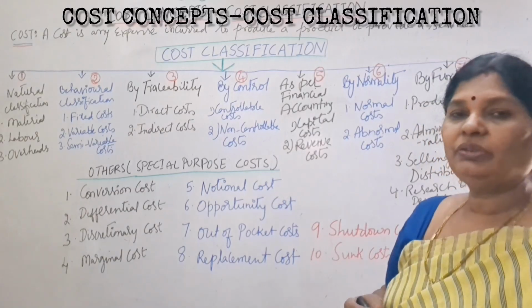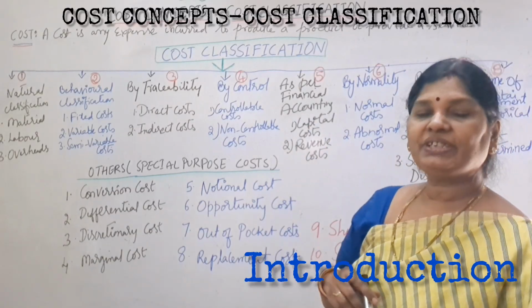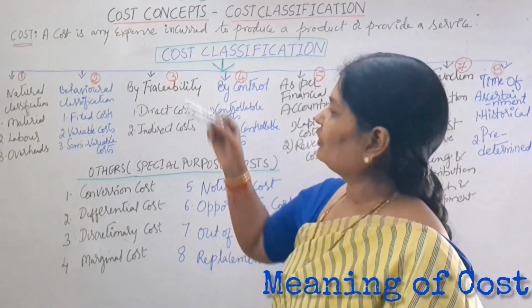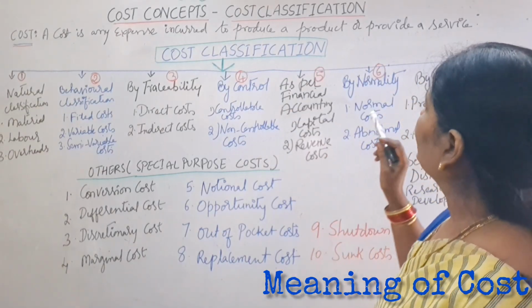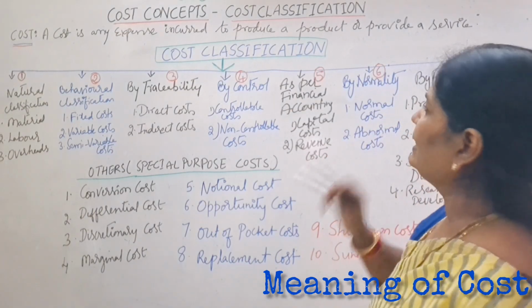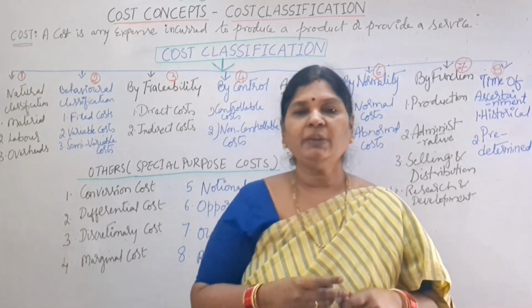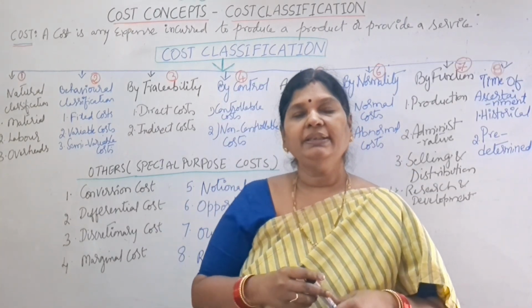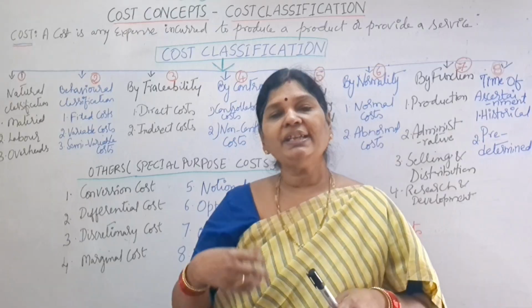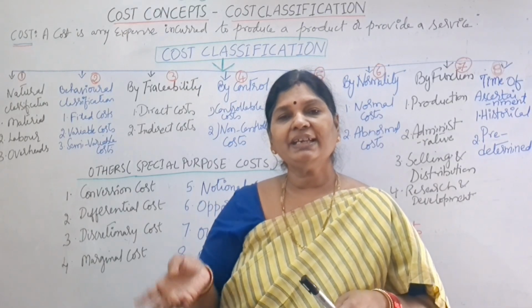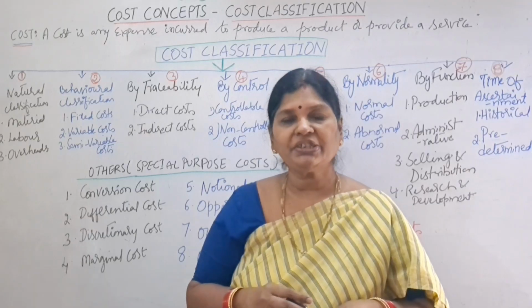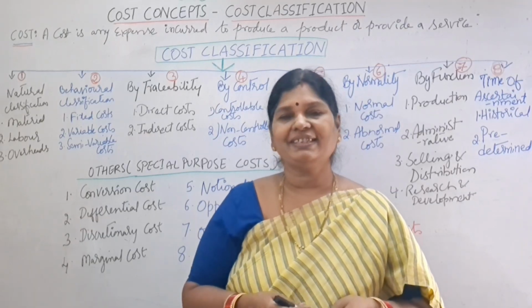Today we'll discuss cost concepts and cost classification. What is cost? A cost is any expense incurred to produce a product or to provide a service. Say, for example, we are manufacturing one dining table. So, what is the cost of making that particular dining table? The expense that we have incurred to manufacture the dining table is called cost.